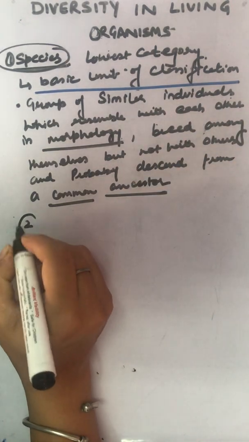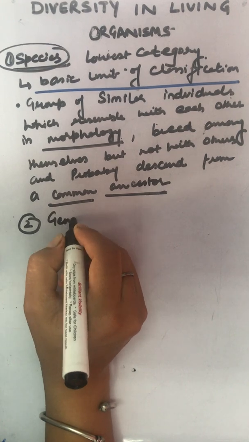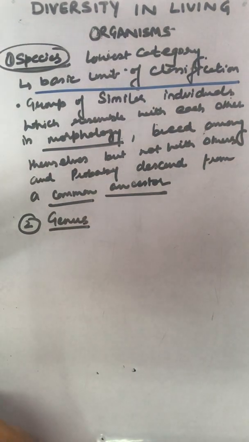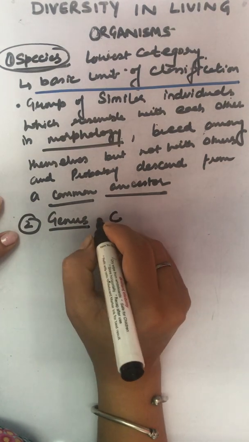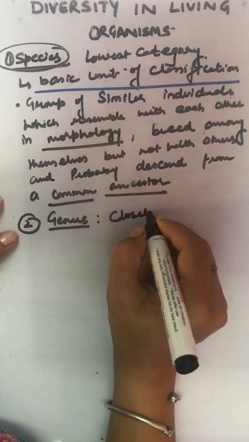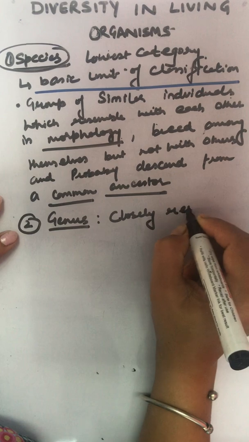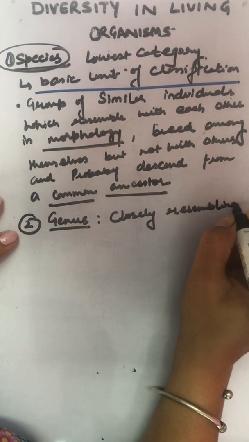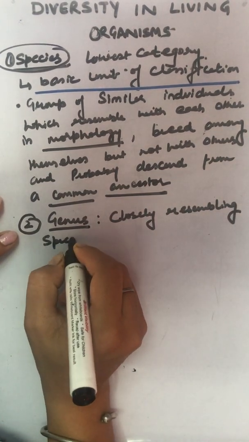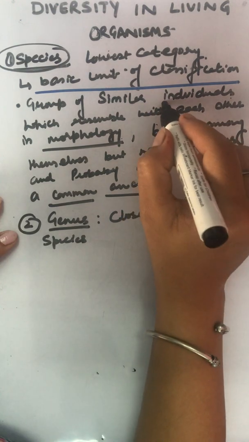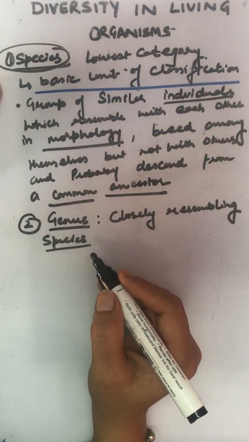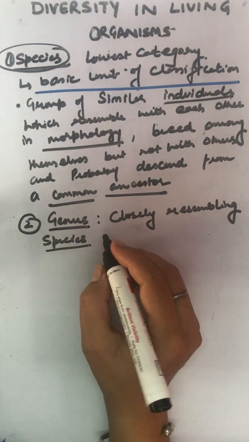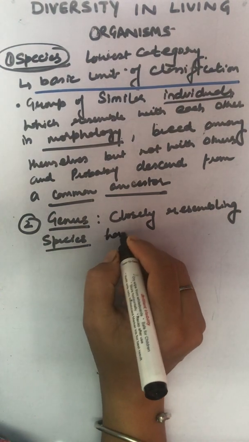Okay. Then number 2, we move to genus. Genus is a group of closely resembling species. Closely resembling species. We are not saying individuals here. We are saying species. Okay, these species having a common ancestry.